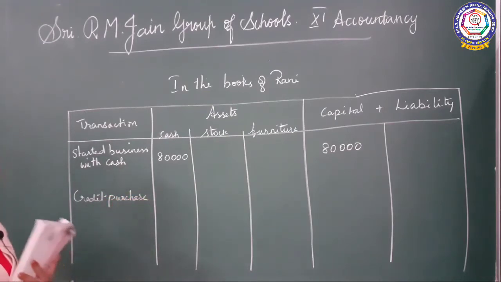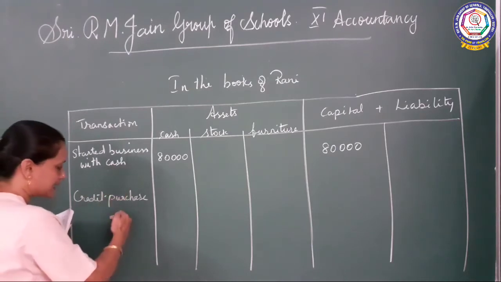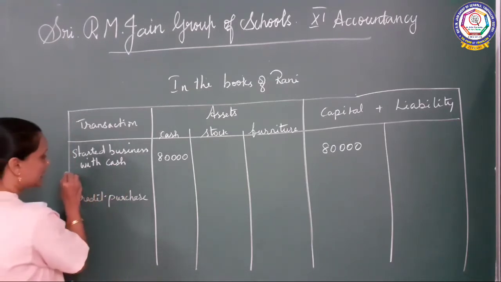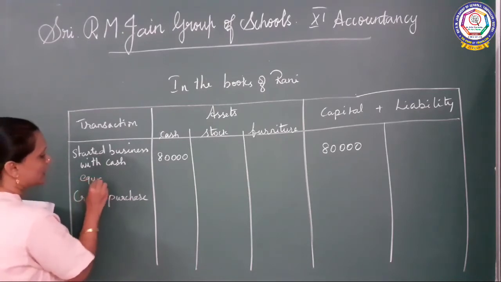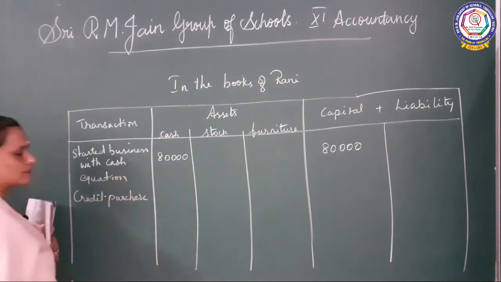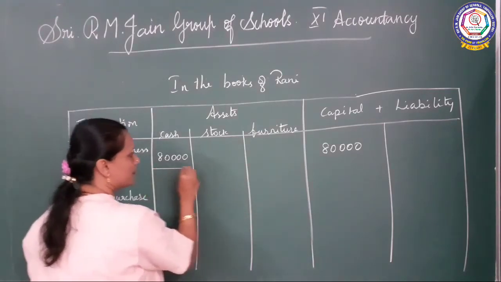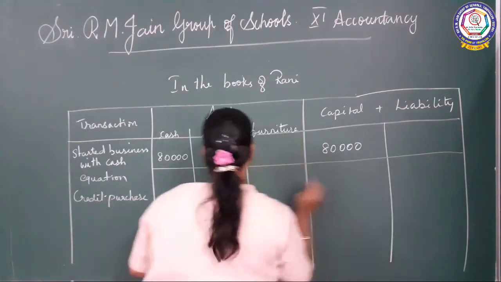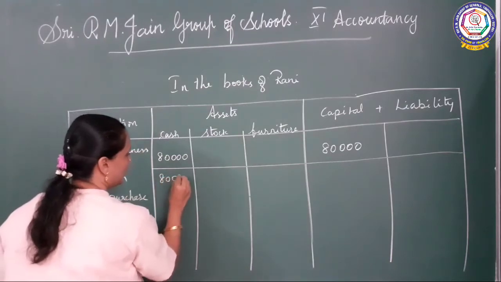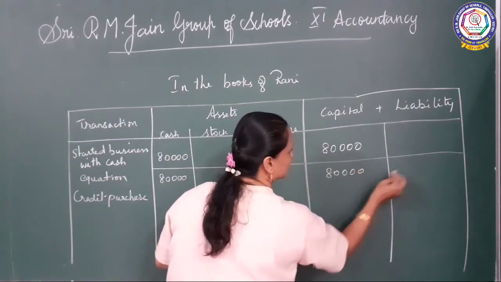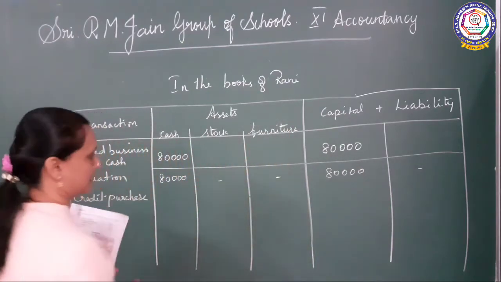Credit purchase you have to put. See, each and every transaction you have to give the equation. So here you have to put the equation. So here 80,000, here also 80,000. So here and all you are not having anything.